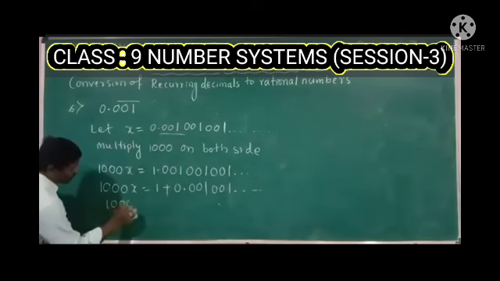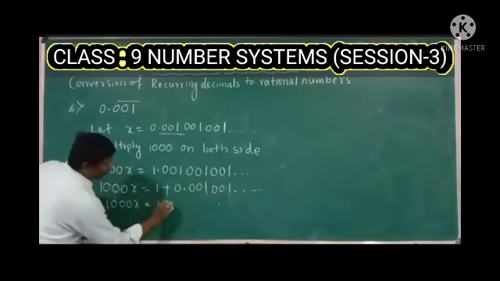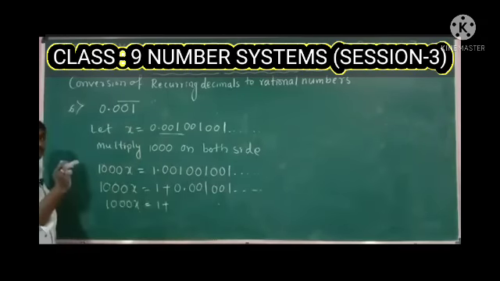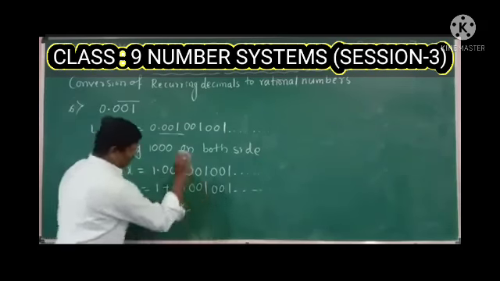So 1000x is equal to 1 plus, and this decimal expansion 0.001 is nothing but x,